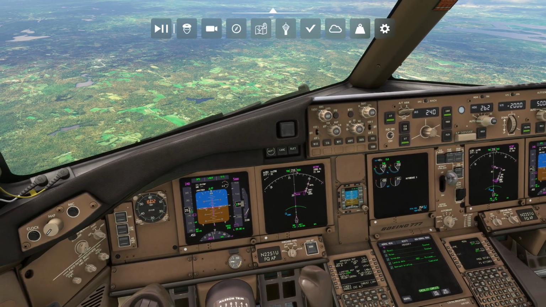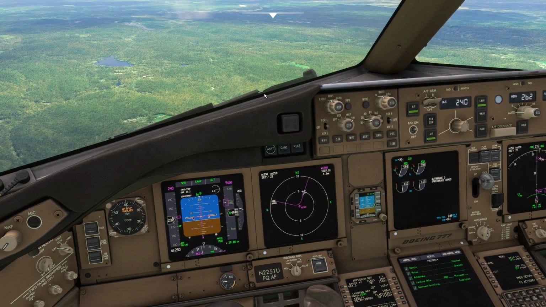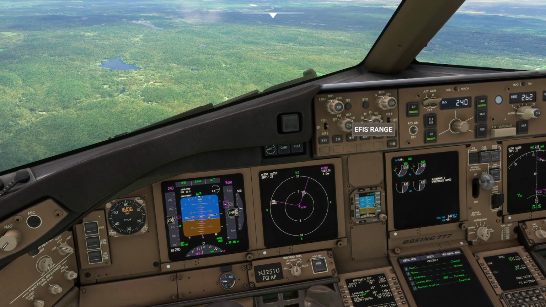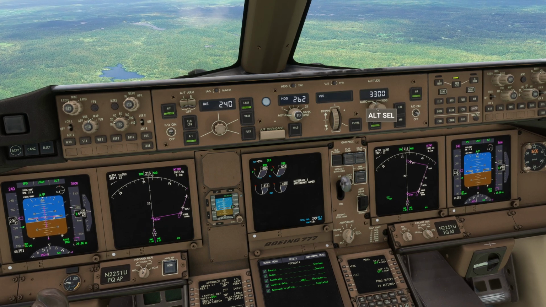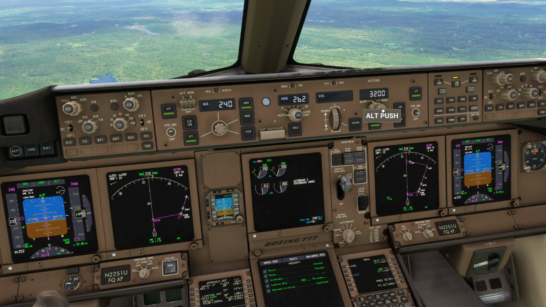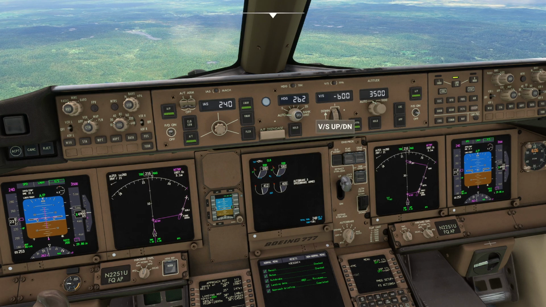So we'll fast forward just a little bit here. 500, turn right heading 255. 3500, turn right 255, red 64. Interesting. That's a fun little maneuver we got to do here, but that's okay. 3,500 is actually still kind of high for the approach, so I'm very curious to see how this is actually going to shake out. So we'll go find out in a few seconds here.